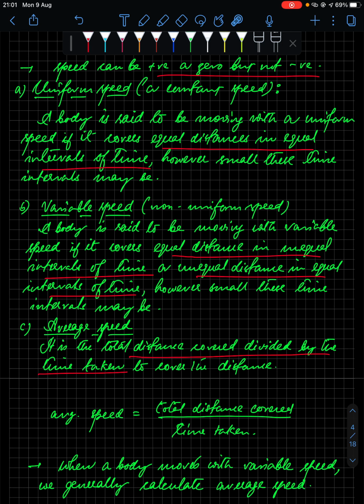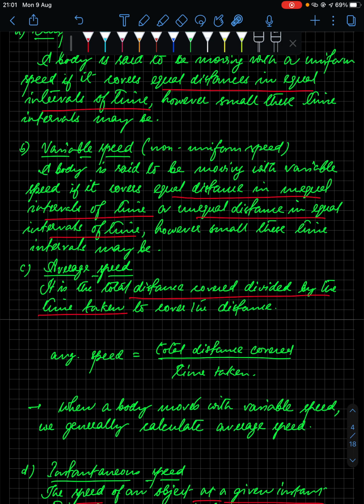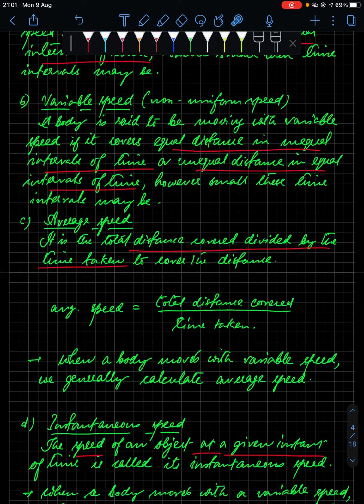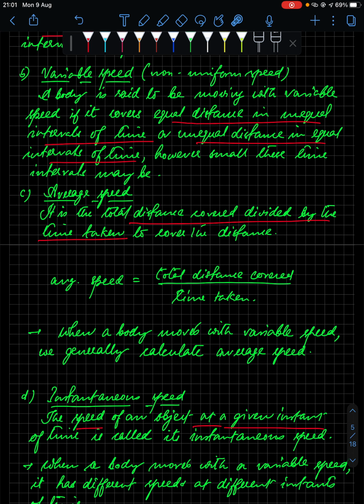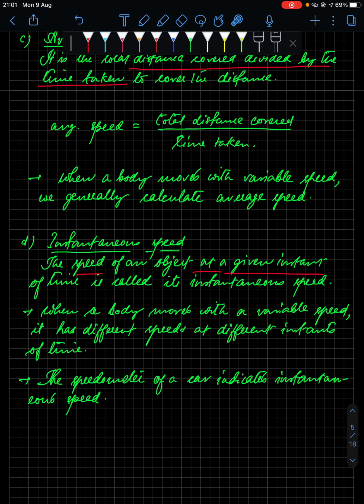Now what do you call variable speed? When you cover equal distance in unequal intervals of time, or unequal distance in equal intervals of time. Either way, you call it variable speed. In the case of variable speed, we calculate average speed, because in practical situations, sometimes you stop the vehicle, sometimes you speed up, sometimes you slow down. That is a variable speed situation. In those situations we calculate average speed. Average speed is total distance divided by total time taken.